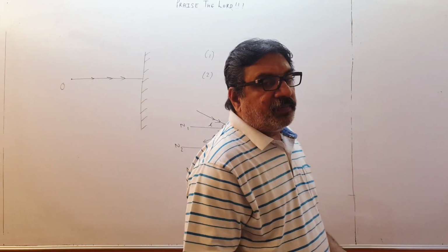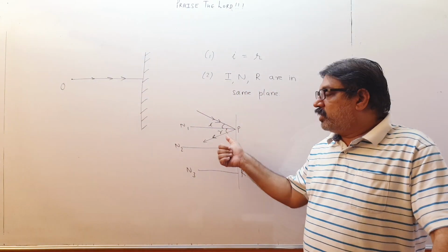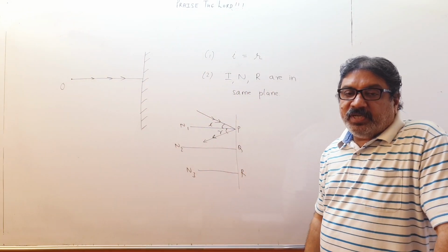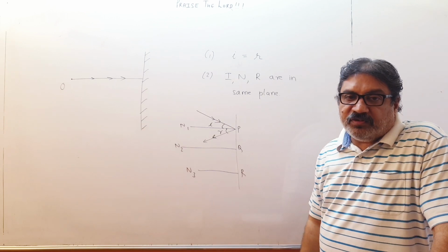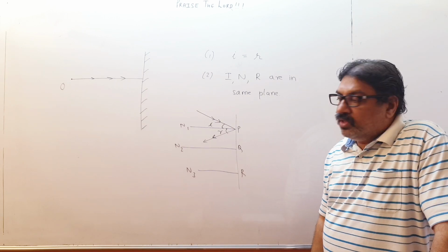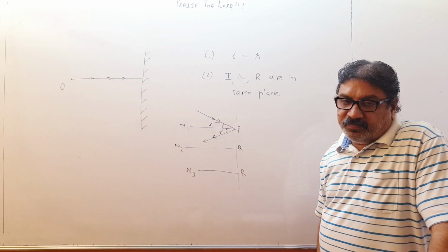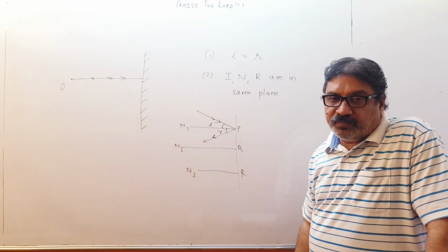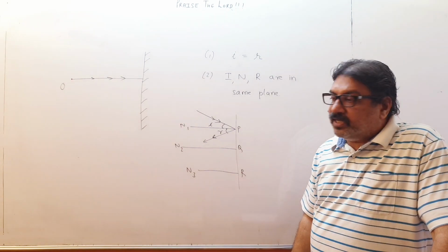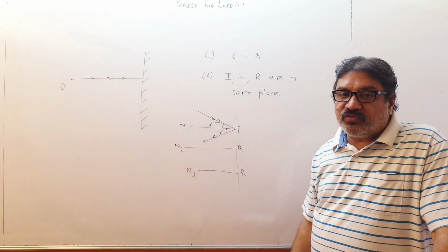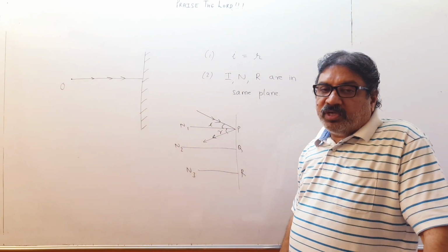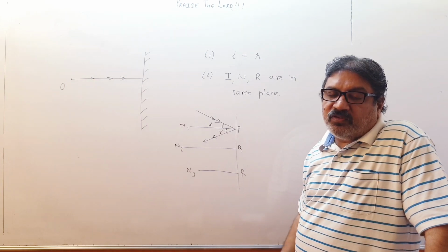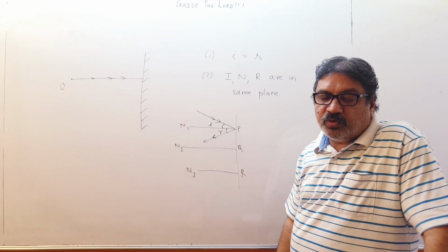So children, please remember that i equal to r is based on a certain principle which is not mentioned in the textbook. How do we know i equals r? Can we prove it theoretically? Yes, we can prove it theoretically also. In the lab, when you do practicals, you will always find i equal to r. That is okay. But can you prove it theoretically? Yes, children, we can prove it, but that is beyond the syllabus of the textbook.